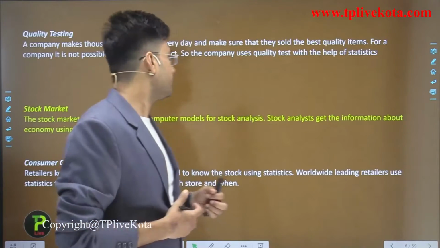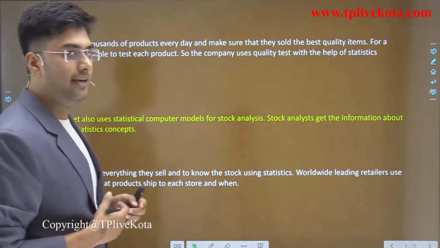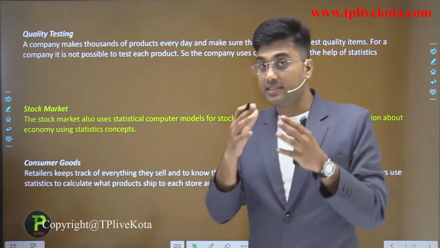Now, in the stock market again statistics is very useful.